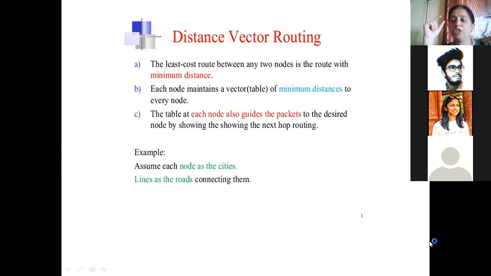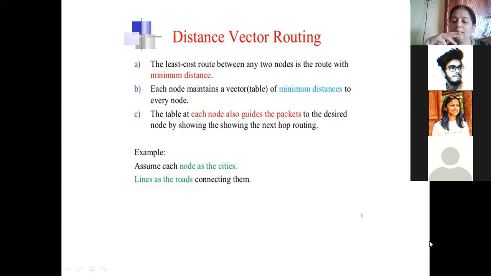We have a vector which shows the distances, or the time required to reach the destination. Always the vector will maintain the least cost that would be required to reach a particular destination. And depending on what values are stored in the vector, a routing decision is made. Hence, it is called distance vector routing. To make you all understand distance vector routing, let us take one example.